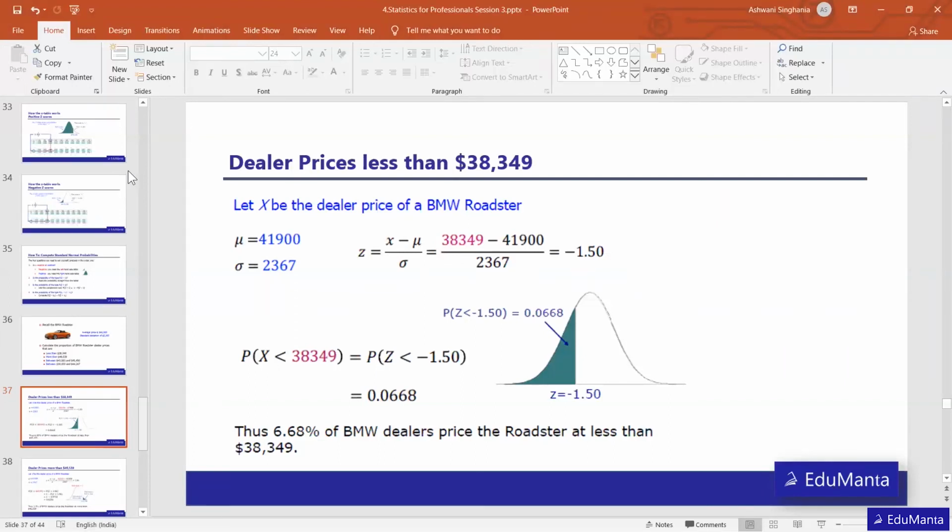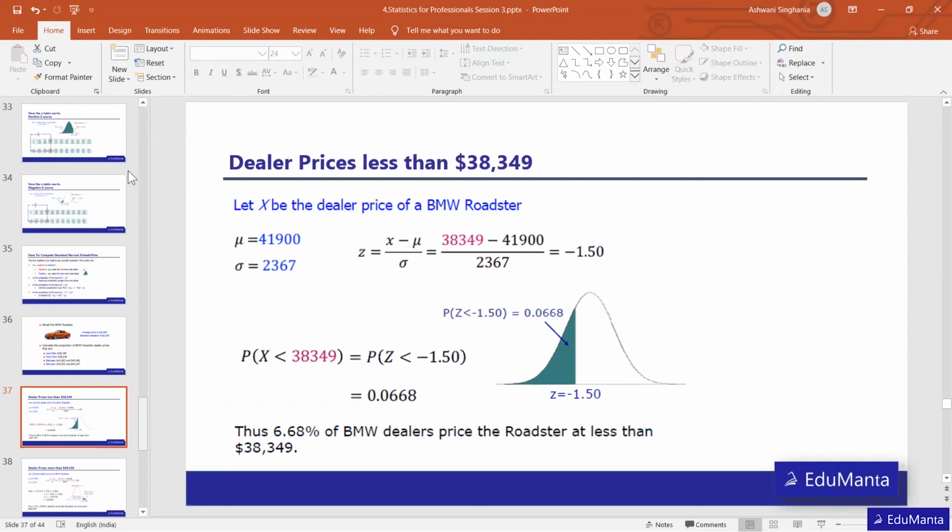Getting to each and every dealer and recording their price is very difficult and very expensive. So what the company will do is pick 40-50 dealers and record the price at which they are selling this BMW. That will be the sample of 40 dealers, not all 10,000 dealers.